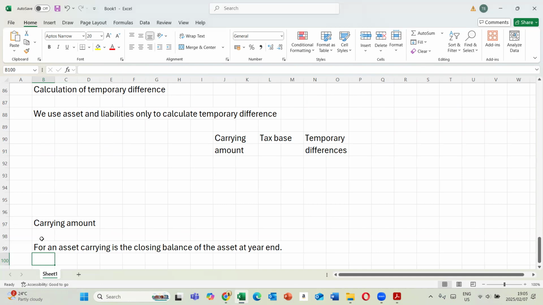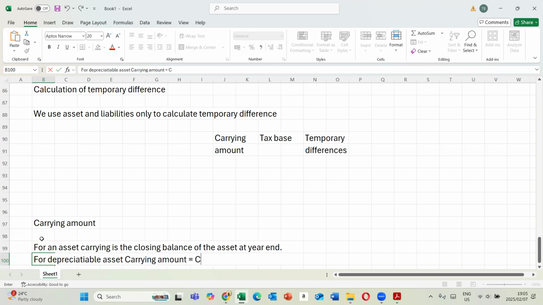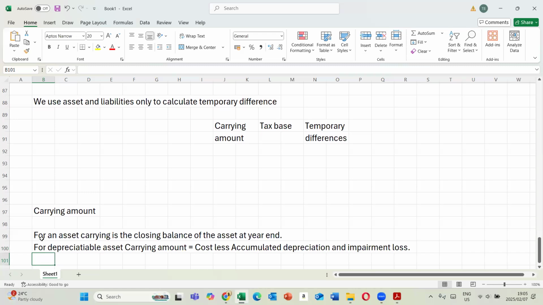Now, for property, plant, and equipment assets or depreciable assets, carrying amount is equal to cost less accumulated depreciation and impairment loss.